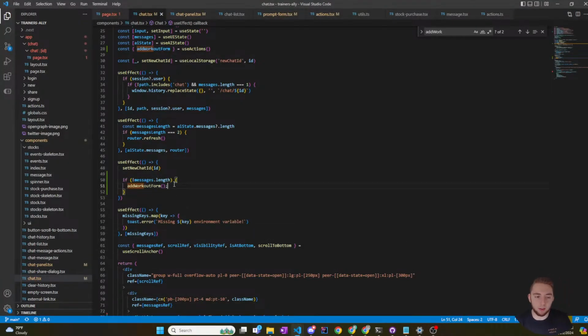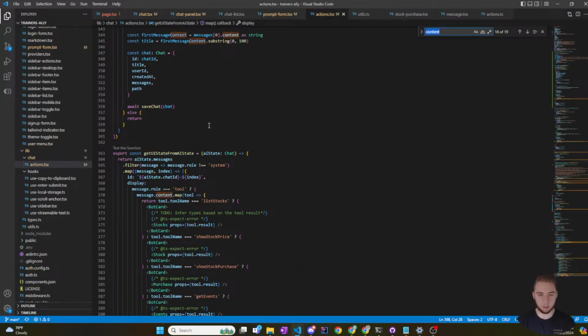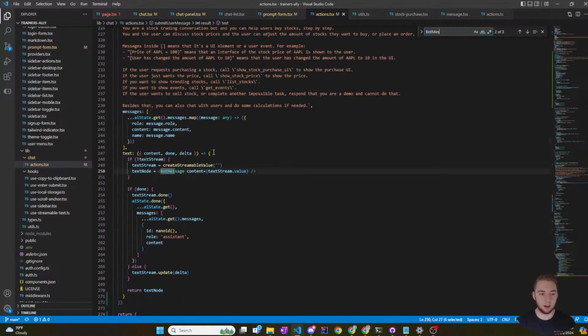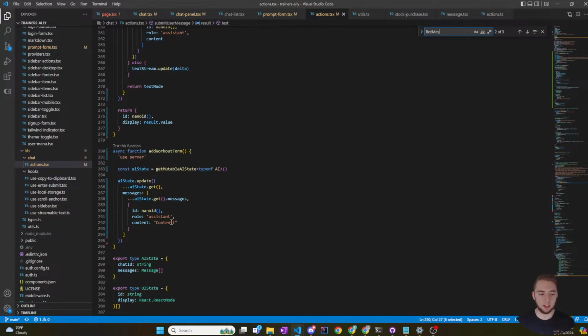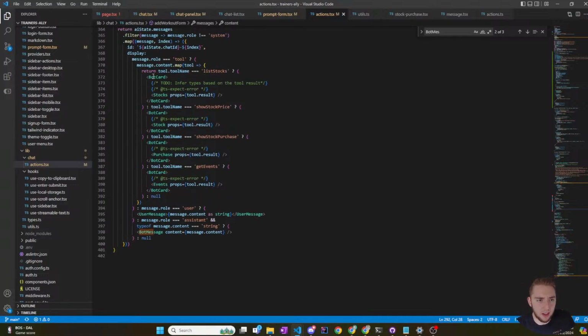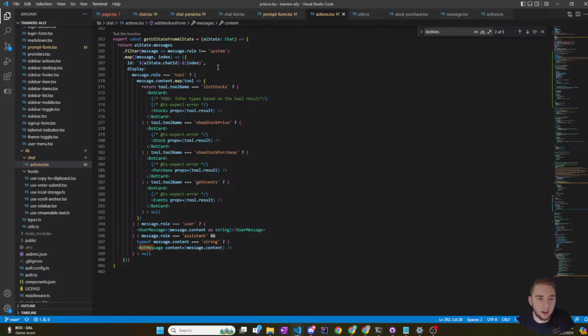There is a proper place where I can say once a new chat is loaded and I'm in an empty screen, then I can add a workout. And I know that it worked. It added a message successfully. Right now it's just a basic text, but I can just switch that bot message out for the add workout form. I'll switch this out for an actual component, right? I can do that because I would just say message.content.map.